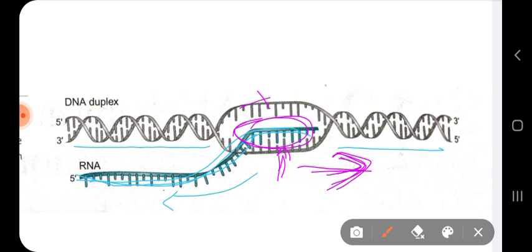Now in the direction of the unwinding, your RNA is also going to be synthesized. And that RNA does not remain base paired with the template DNA. Just after a few base pairs, you can see the RNA is getting displaced out from the template DNA strand, and the enzyme is actually doing this work.